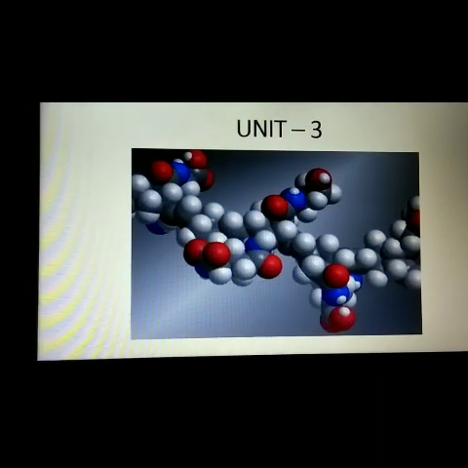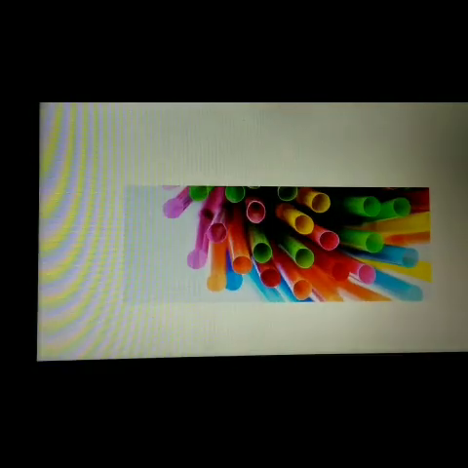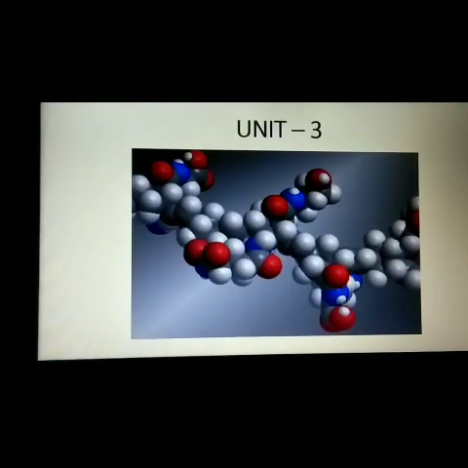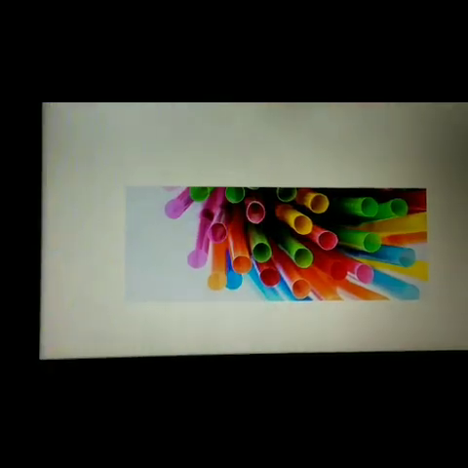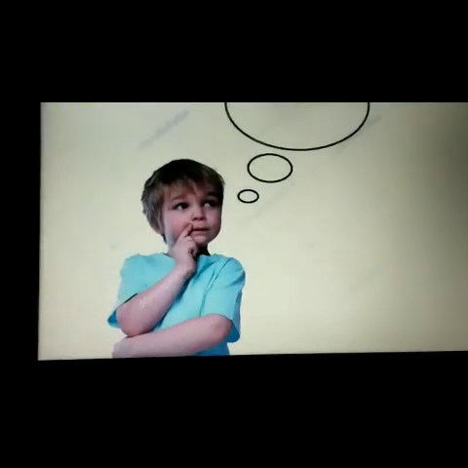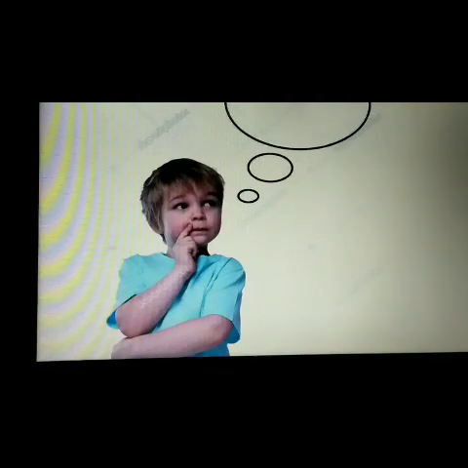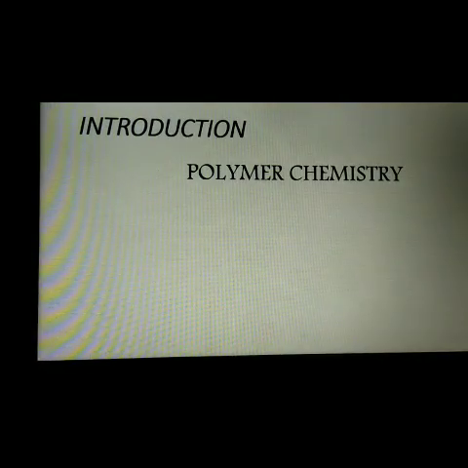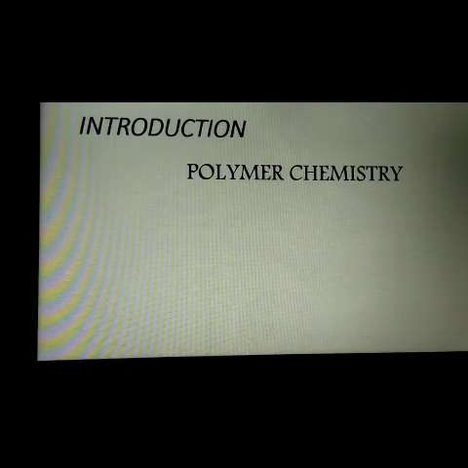So today we are stepping into the next unit, unit 3. From the picture, can you identify the name of the topic which we are going to see today? Can you guess the topic, dears? And this is the straw. I think these are all molecules, and this straw is made up of a polymer. So today, can you guess the topic? Yes, today we are going to see polymer chemistry.